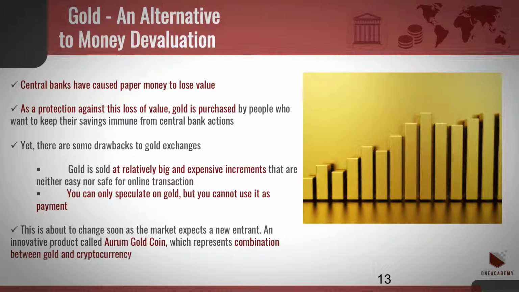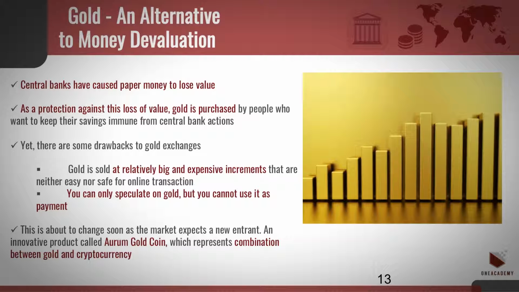As mentioned, central banks can print money and can lower interest rates, which is exactly what has been happening for the past decade. This has caused paper money to lose its value. As a protection against this loss of value, gold is purchased by people who want to keep their savings immune from central bank actions. Yet, there are some drawbacks to gold exchanges.